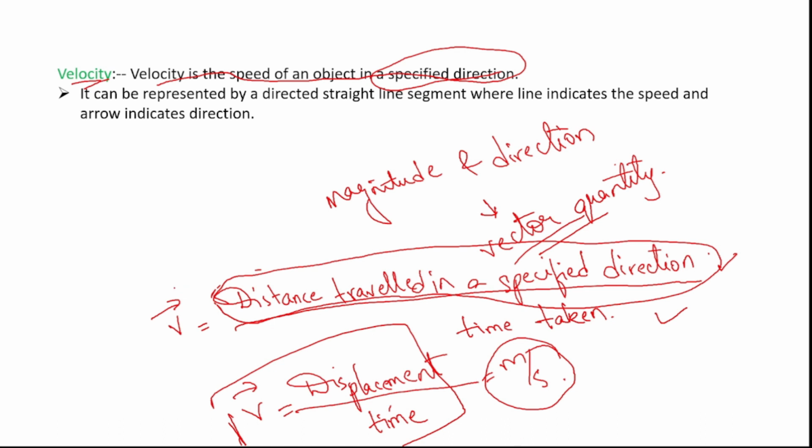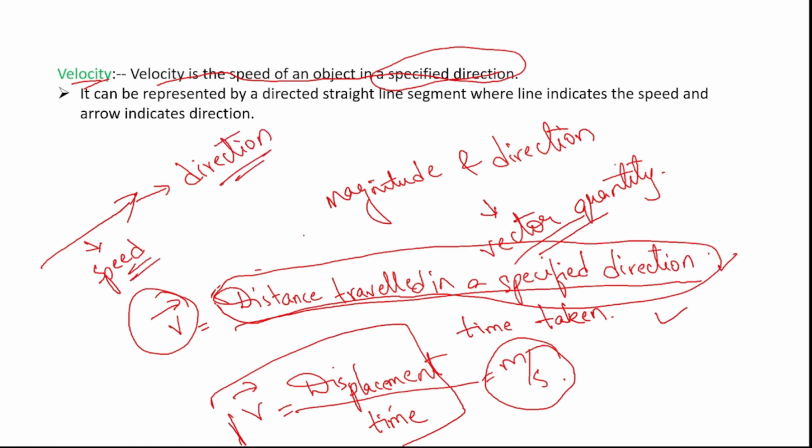And how is the velocity represented? It is represented with a directed line segment, right? And the arrow length will indicate the speed of the object, and the arrow will indicate the direction of that object which is in motion. So this is in the case when the path is a straight line, right? If the path is a circular path, that is a curved path, then how will the velocity vectors be? Velocity vectors will be the tangents of this circle, right?